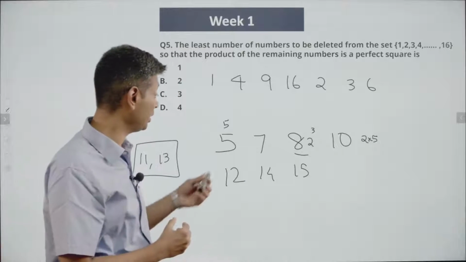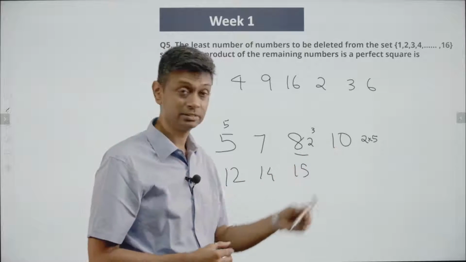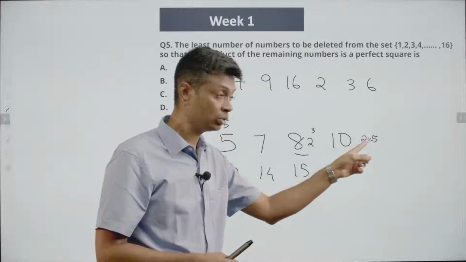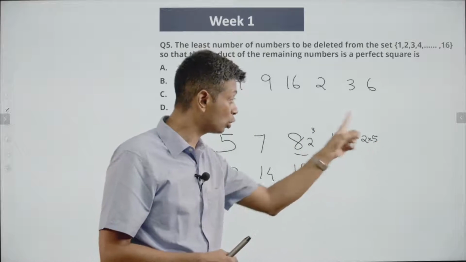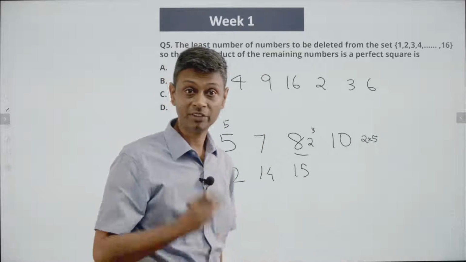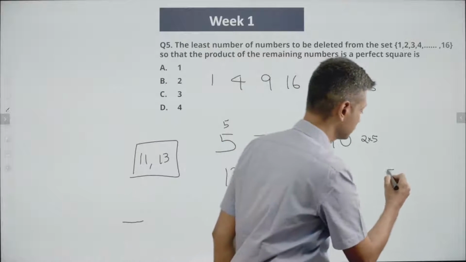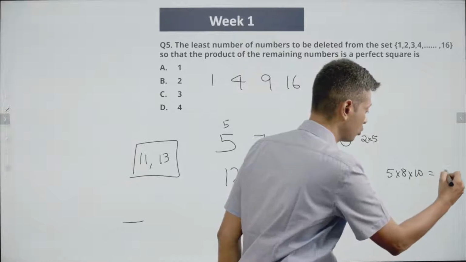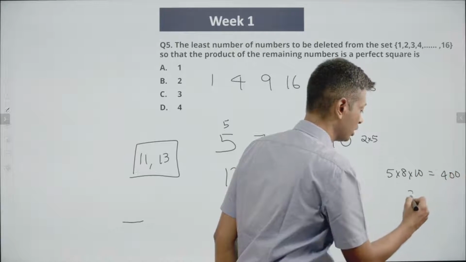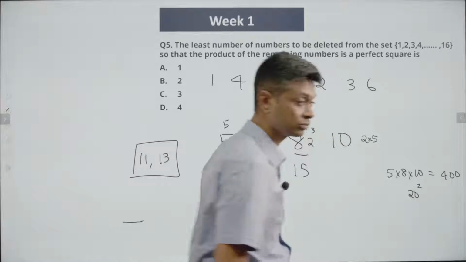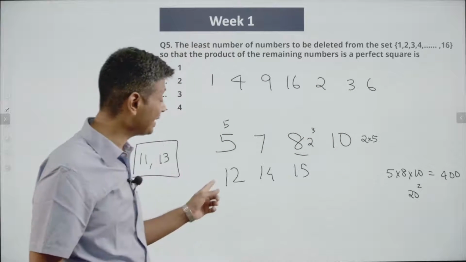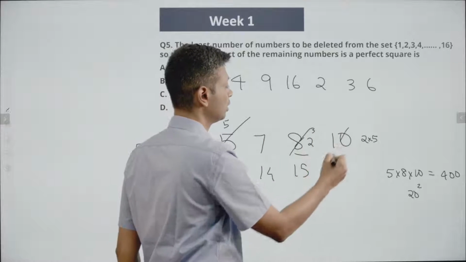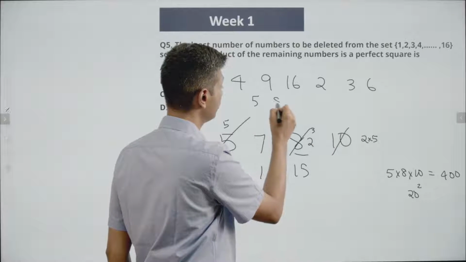If I combine 5, 8 and 10, I'll be combining 5, 2 cube, 2, 5. So there are 4 2's and 2 5's. 5 into 8 into 10 is 400. 400 is 20 square. Brilliant. So 5, 8, 10 can be retained. I'm going to remove all of this and say I'm going to retain these also.